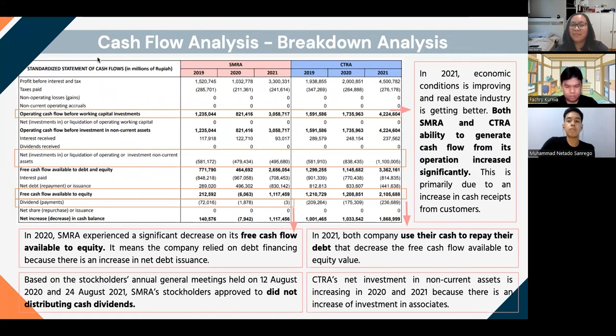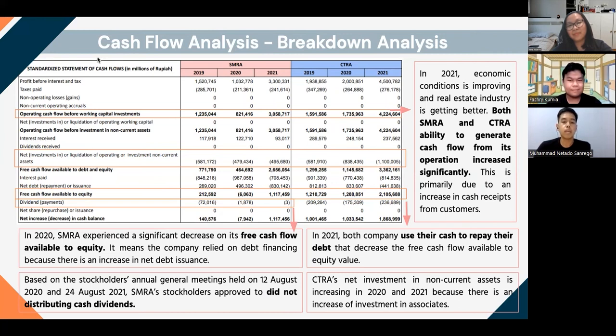Diving deeper into 2021, due to the fact that the economic condition is improving and real estate is getting better, we can see that both SMRA and CTRA have better ability to generate cash flow from their operations in the most significant manner. We believe this could happen because both companies can increase their cash receipts from the customers.